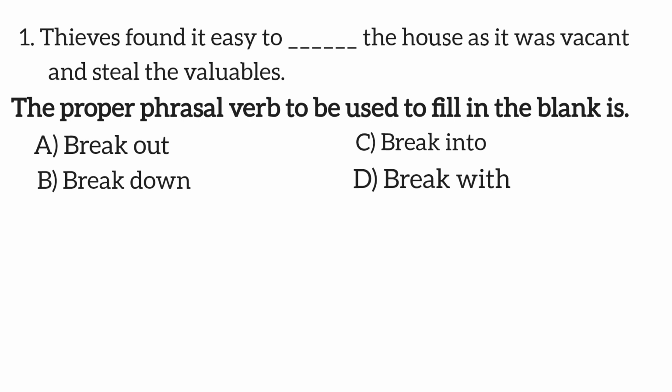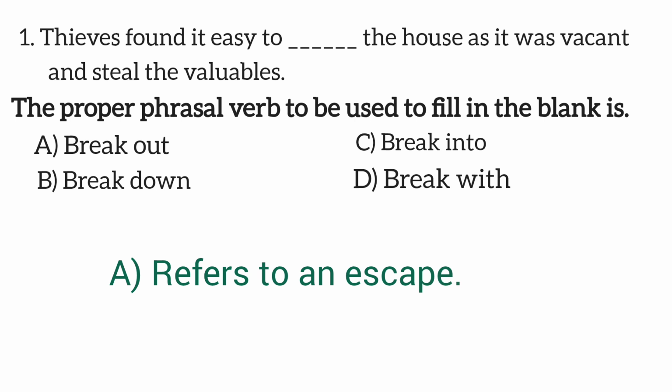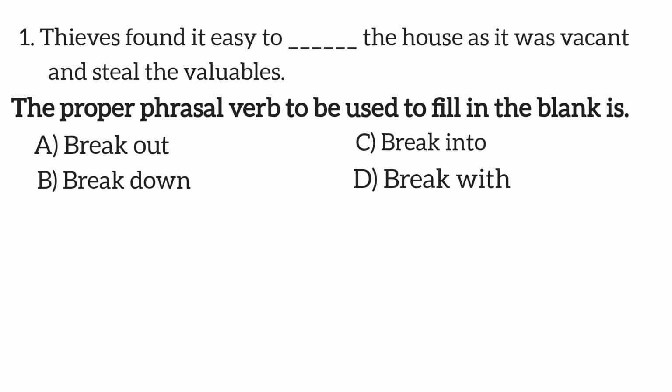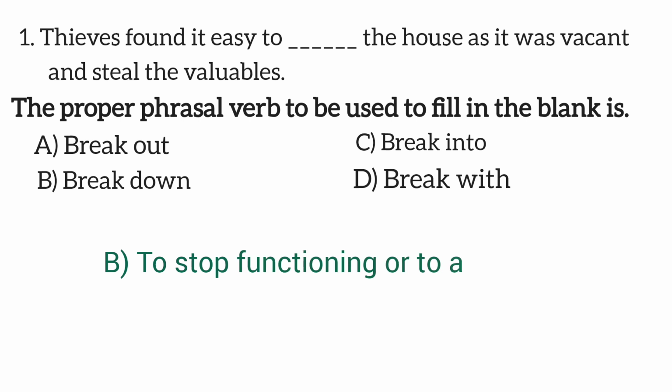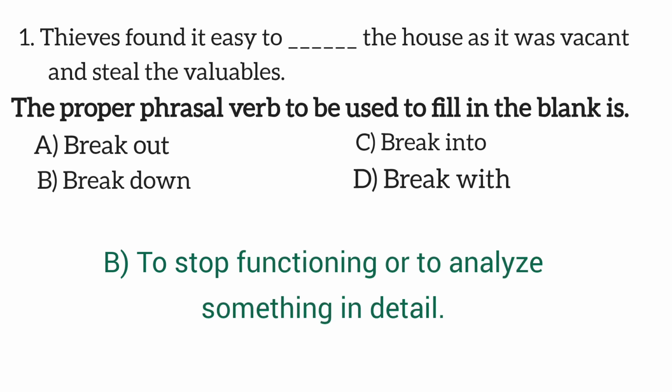Option A, break out, refers to an escape, especially from prison. Since this does not fit the context of entering a house, this is not the correct option. Next option is breakdown, means to stop functioning or to analyze something in detail. This is also not the correct option.